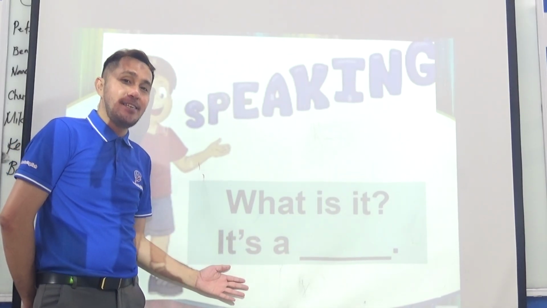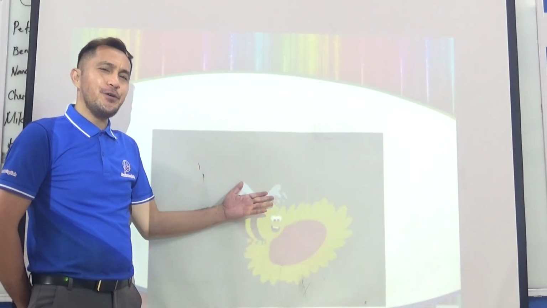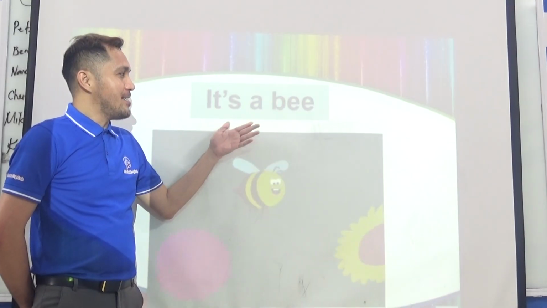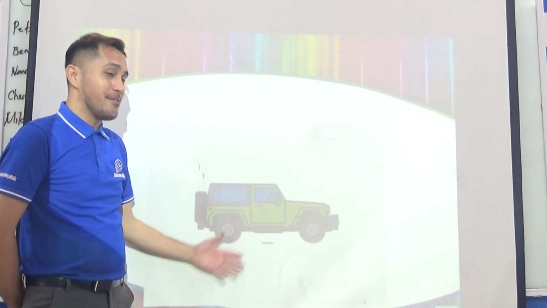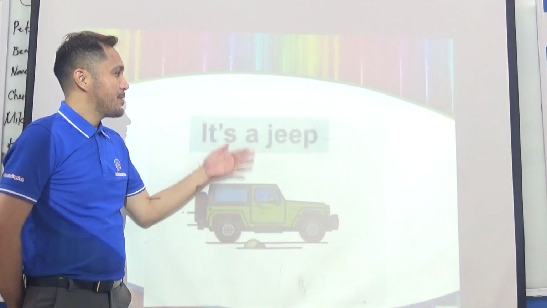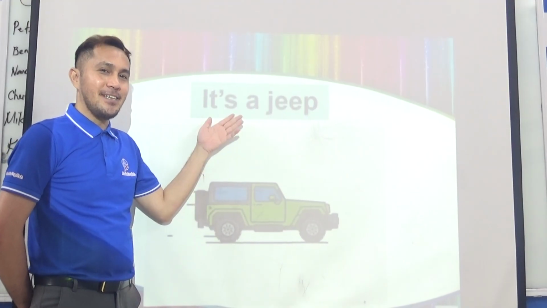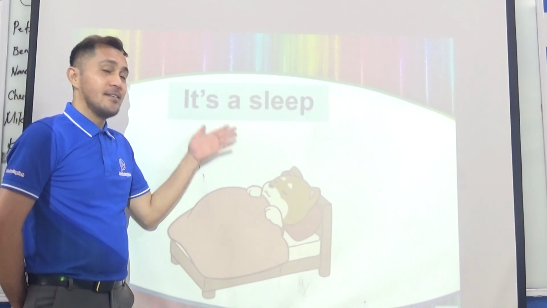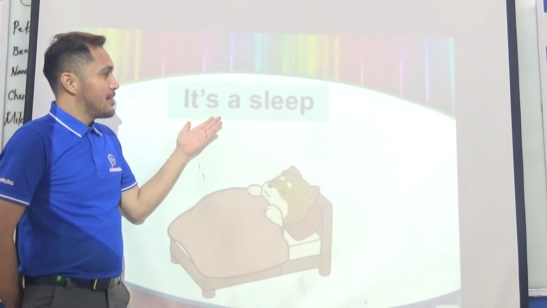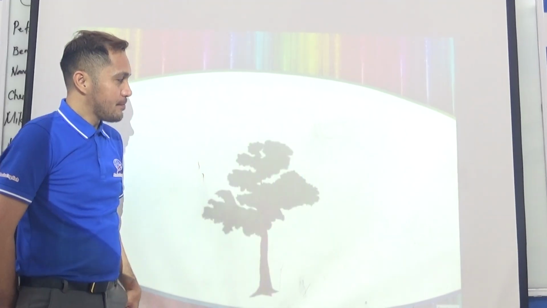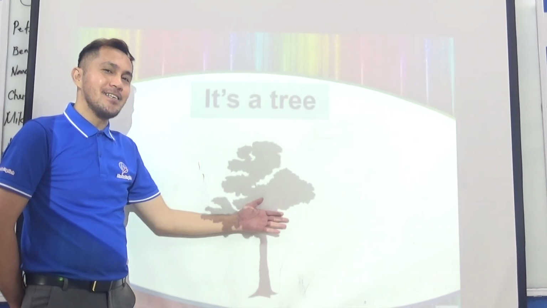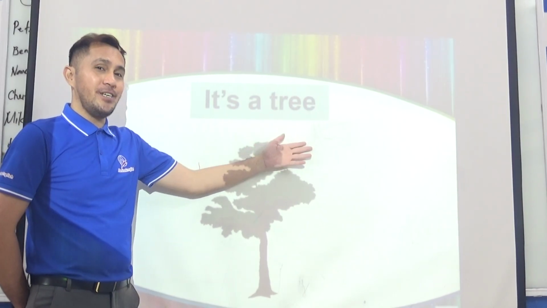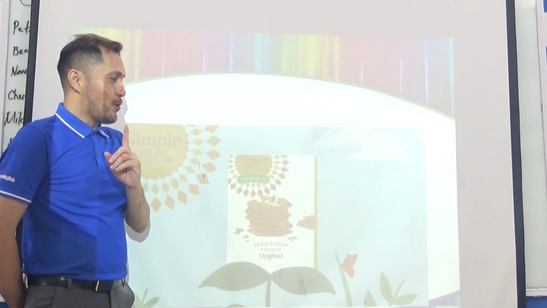And you will say, it's a. So, what is it? It's a bee. What about this one? What is it? It's a jeep. This one, what is it? It's a sleep. What is it? It's a tree. Okay, one more.